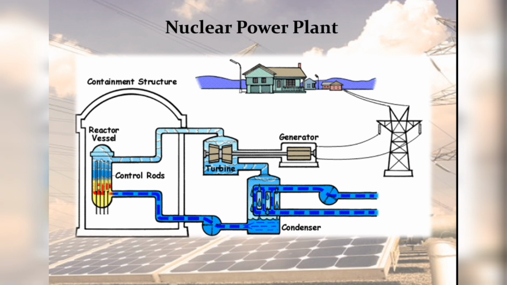The next is the nuclear power plant. Nuclear power plants are a type of power plant which use the process of nuclear fission in order to generate electricity. They do this by using nuclear reactors in combination with a Rankine cycle, where the heat generated by the reactor converts water into steam, which spins a turbine and a generator. Nuclear power provides the world with around 11% of its total electricity, with the largest producers being the United States and France.